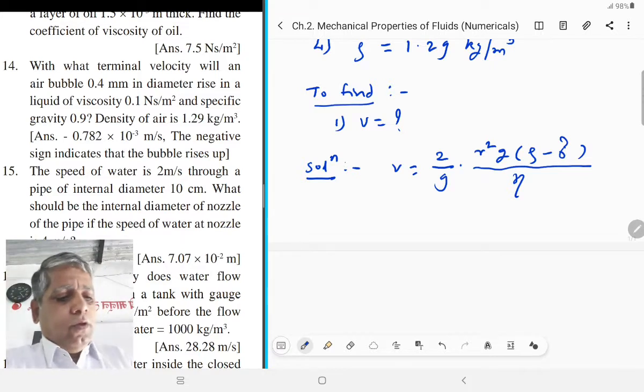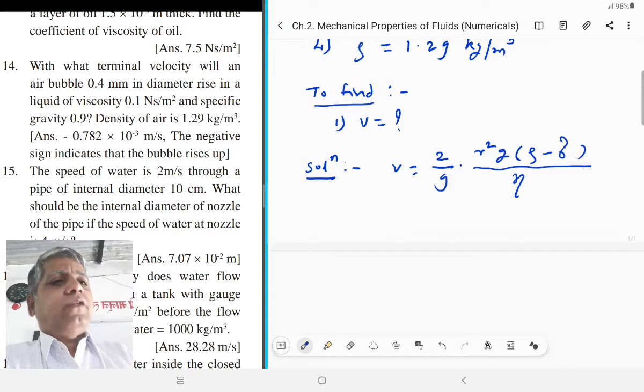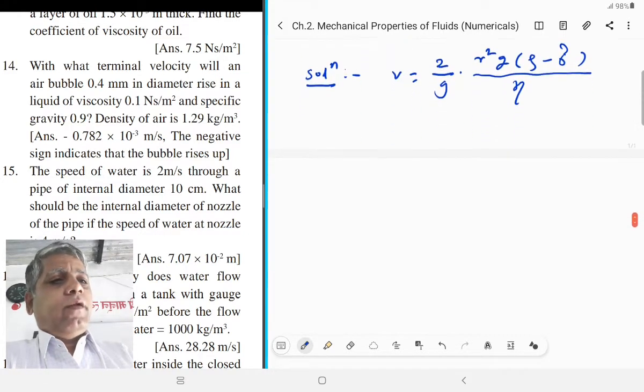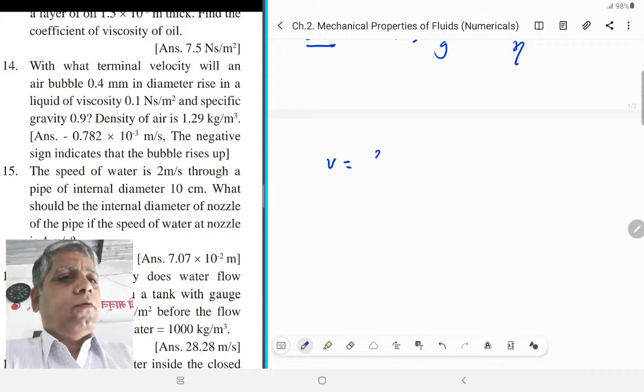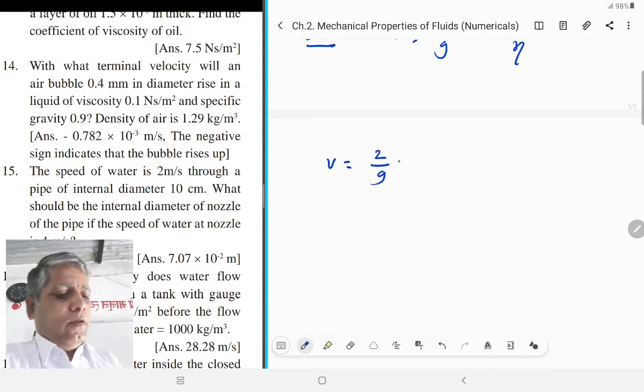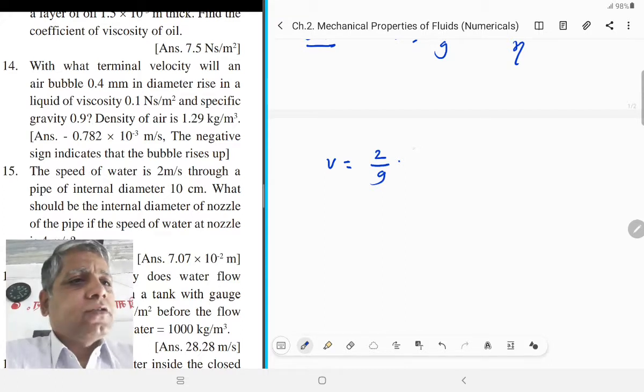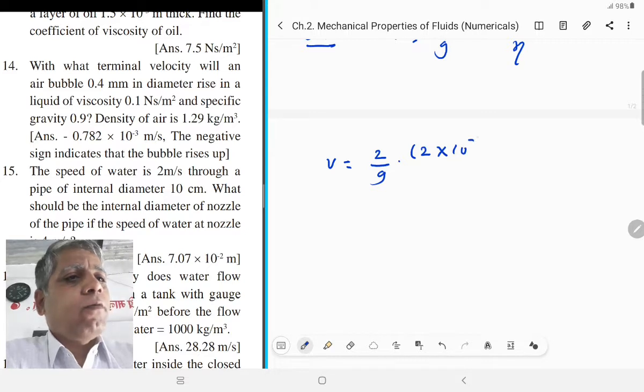Now substitute the values of r, g, rho, sigma and eta here. We get terminal velocity v is equal to 2 upon 9 into radius r square, that means 2 into 10 raised to minus 4 bracket square.